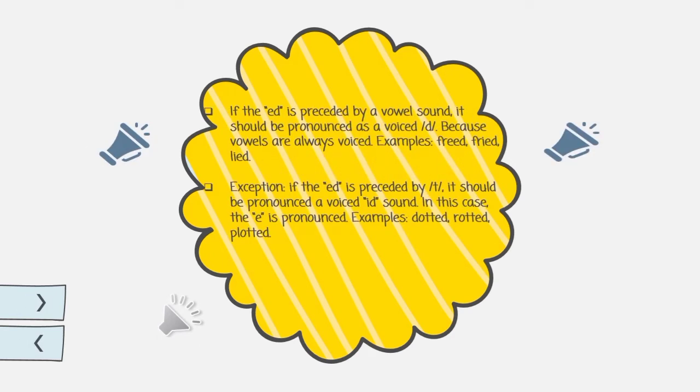And the next, if the ED is preceded by a vowel sound, it should be pronounced as a voiced D, because vowels are always voiced. For examples: freed, fret, and light. Exception: if the ED is preceded by T, it should be pronounced as a voiced ID sound. In this case, the E is pronounced. Examples: darted, ratted, and plotted.